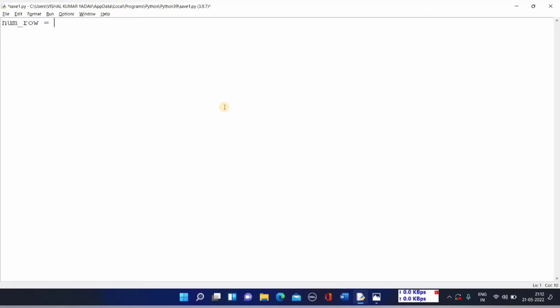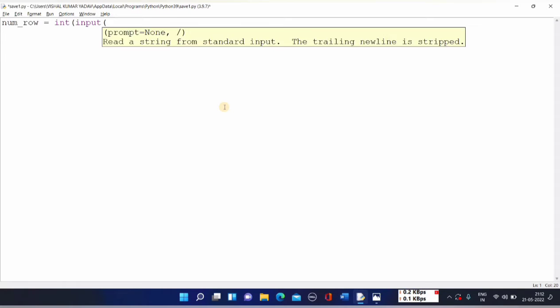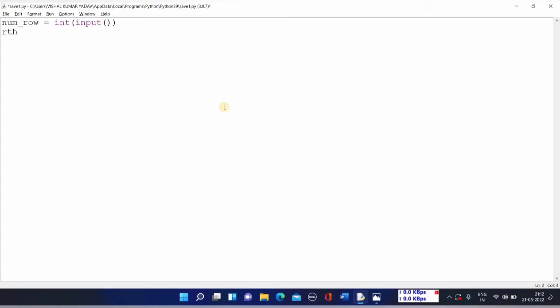Num row input. Similarly, rth row input. Okay, now see, total sum. I'll be creating a variable named total sum. Now see, for I in range starting from 1, num row plus 1. Now what I'm doing over here is I'm going for a for loop. Okay, starting from row number 1 to num rows, total number of rows my user wants.